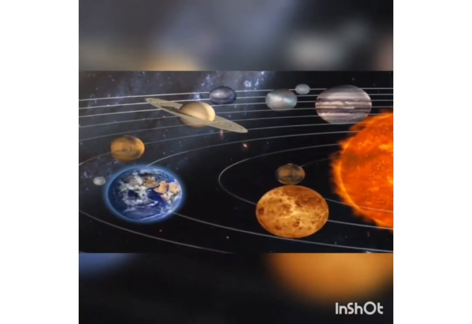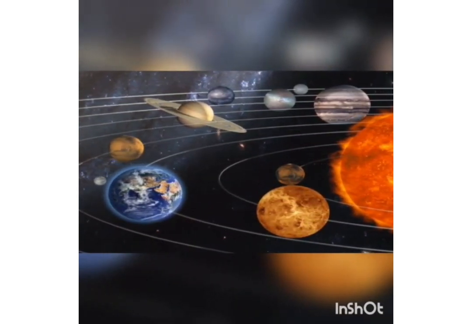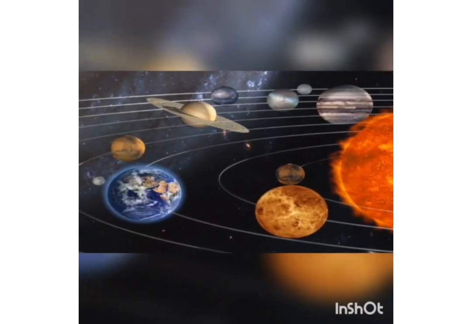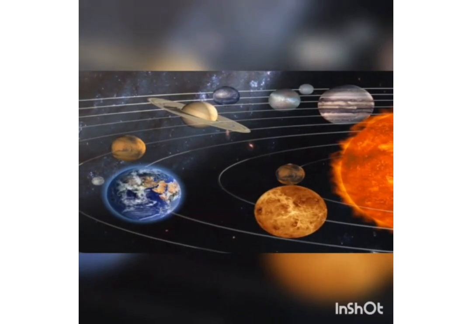Now, have a look at the picture. This big ball of fire is the sun, and the other balls which move around the sun are called planets. The solar system consists of the sun and all 8 planets that move around it.